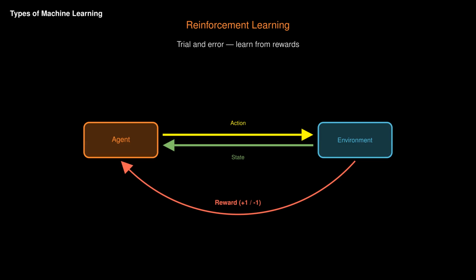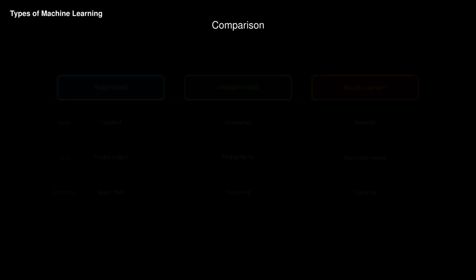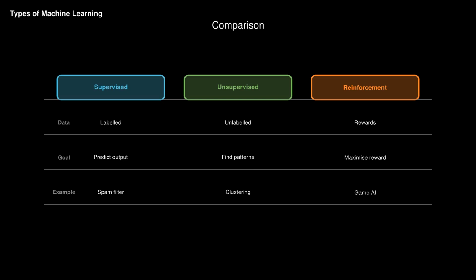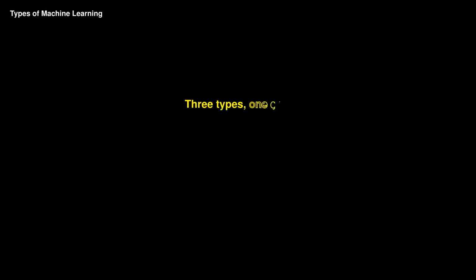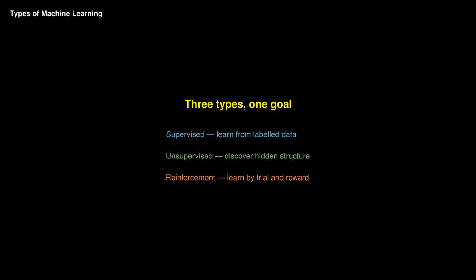To summarize, supervised has labeled data. Unsupervised finds patterns without labels, and reinforcement learns from rewards. Most of this course focuses on supervised learning. 3 types, 1 goal, learn from data. Supervised learning will be our main focus.